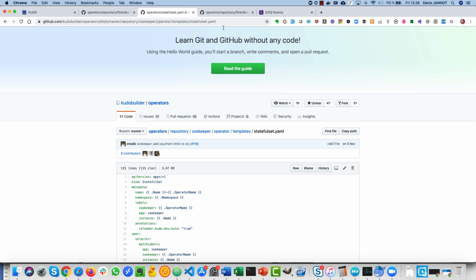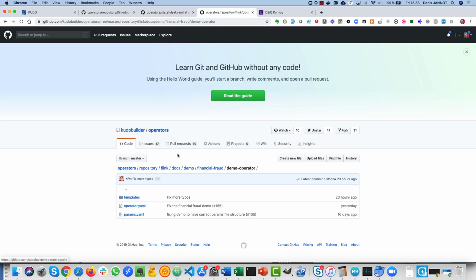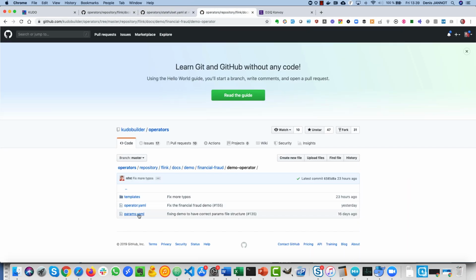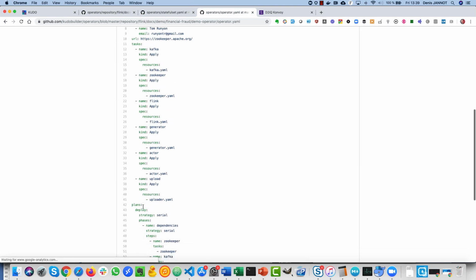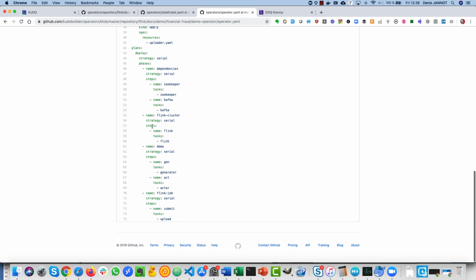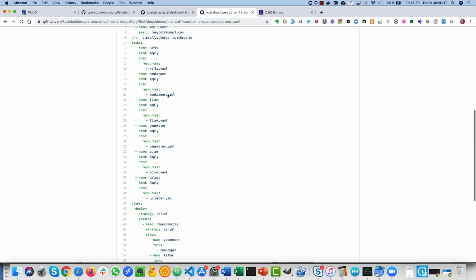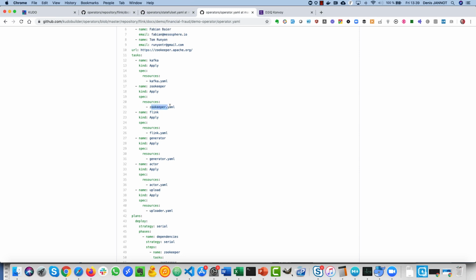If I look at the demo operator itself, I see the description of the different phases. Like I said before, there is one that is deploying Zookeeper, then a step for Kafka, and so on. And if I look at the Zookeeper one, I can see that it is using this resource, zookeeper.yaml.